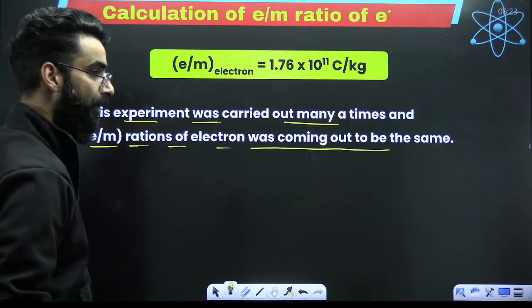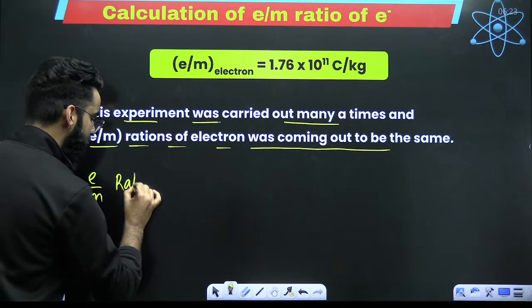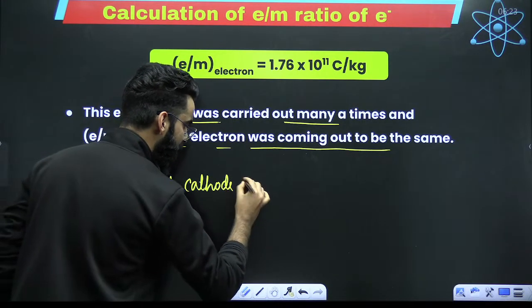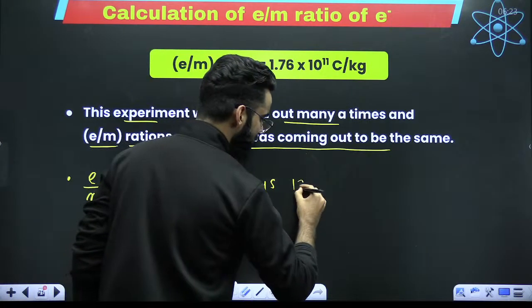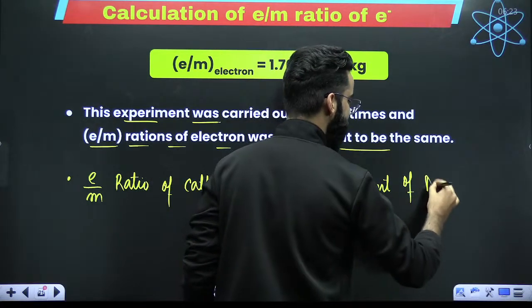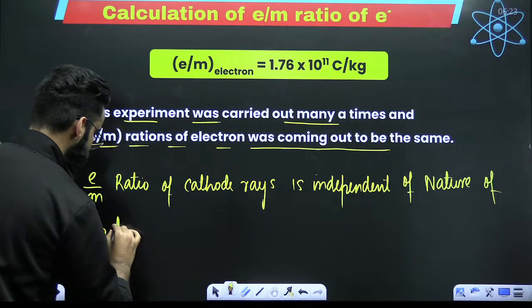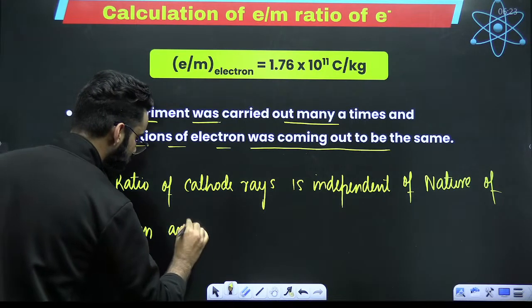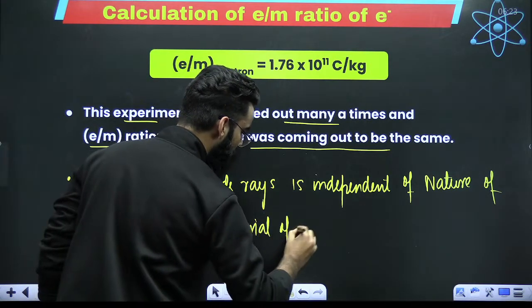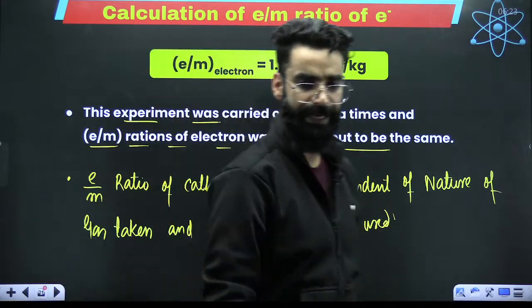So what was concluded from here? It was concluded that the e/m ratio of cathode rays is independent of the nature of the gas taken, and it was also independent of the material of the electrodes which were used.